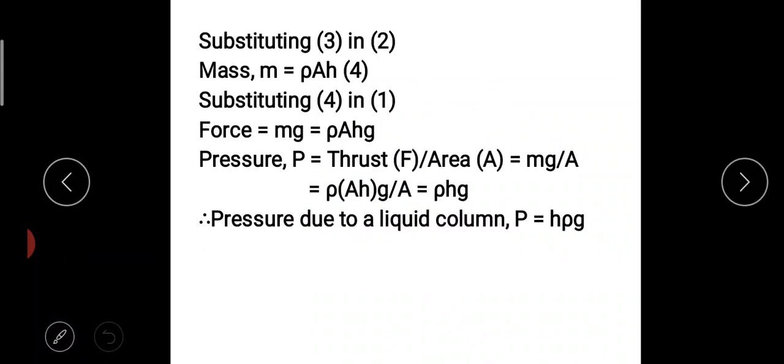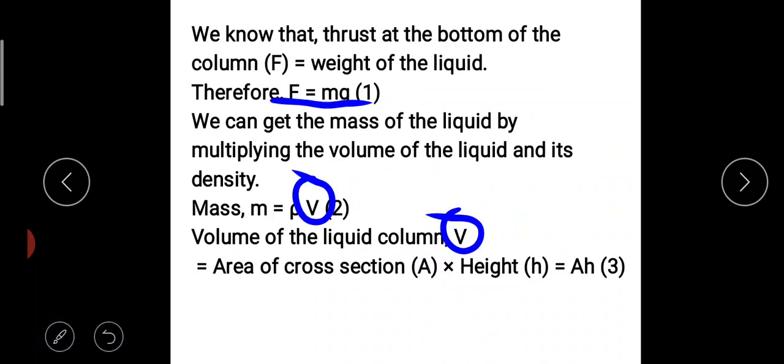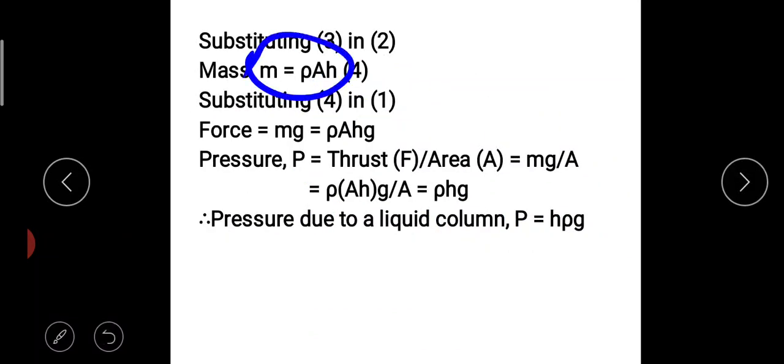When you substitute, m is equal to rho AH. Now substitute the value of m in equation 1. Equation 1 has m. When you do it, you will get force is equal to mg, and in the place of m, you put rho AH, into g as it is. Now pressure is equal to thrust by area, which is mg by A.